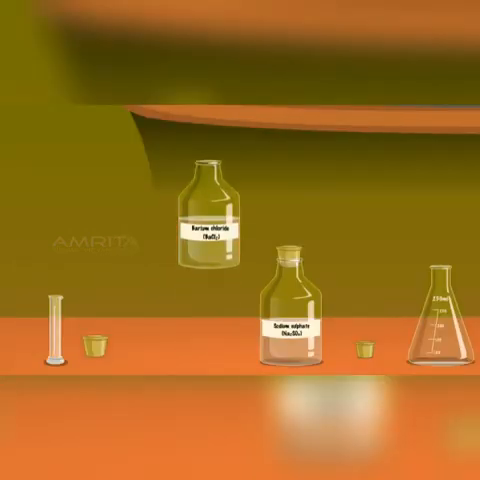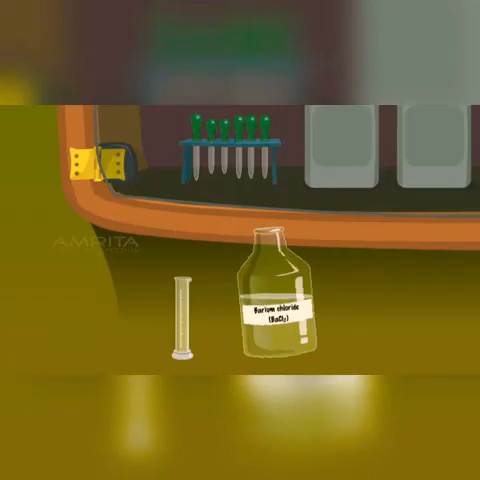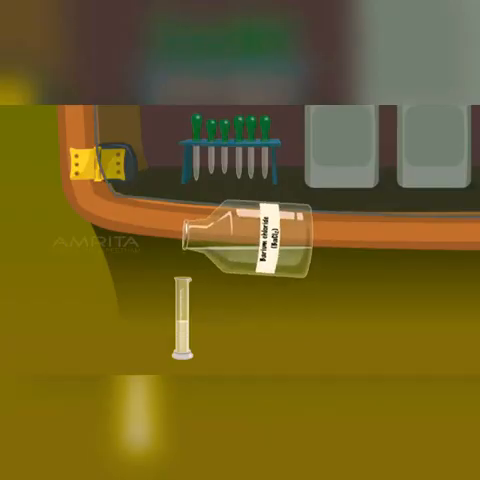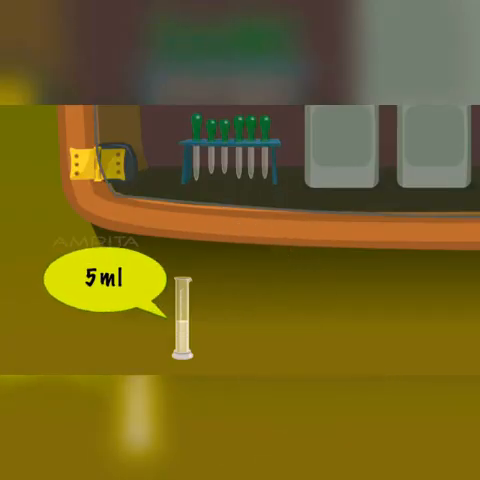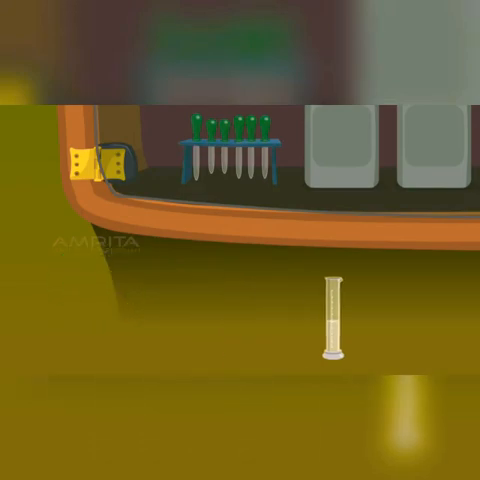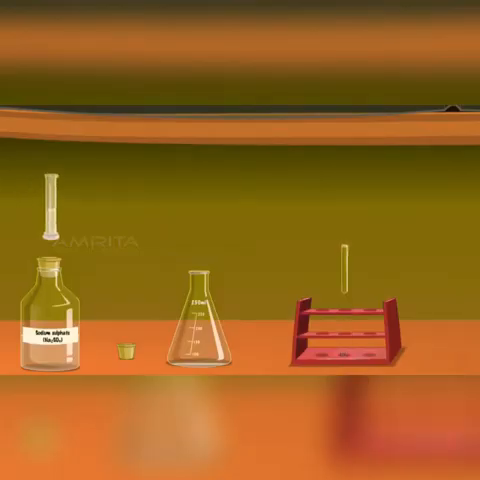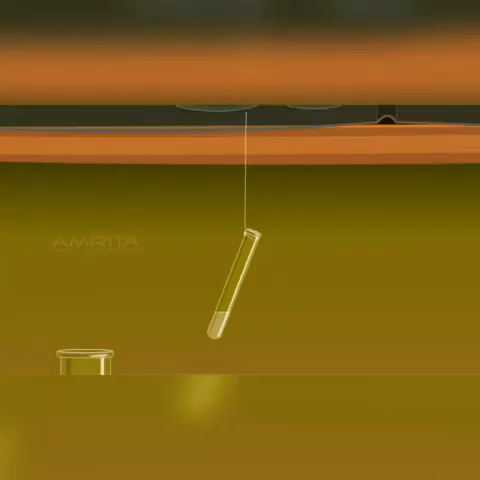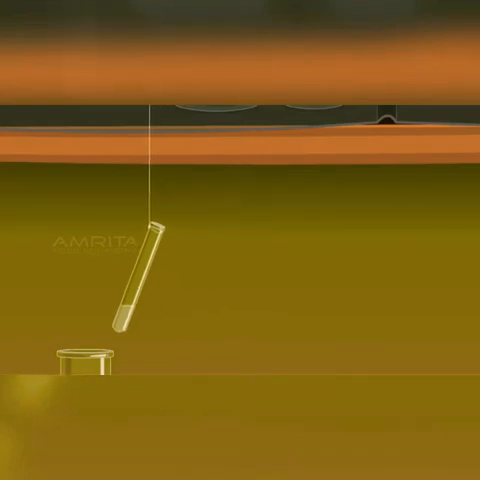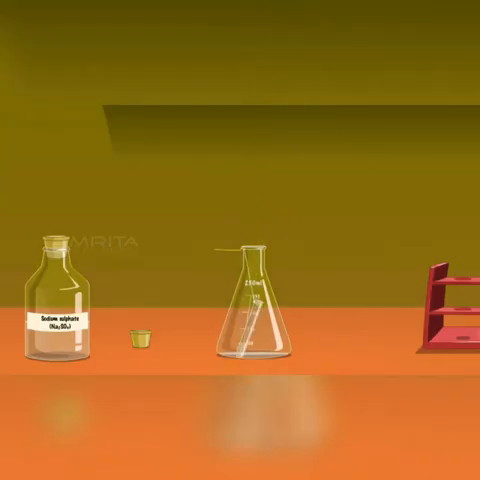Measure 5 ml of barium chloride solution in another measuring cylinder. Pour it into a 10 ml test tube. Tie the test tube using a thread and hang the test tube in a conical flask carefully so that the solutions do not mix with each other. Cork the conical flask so that the thread holding the test tube is firmly held in place.